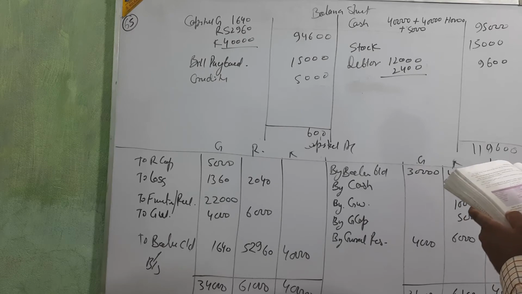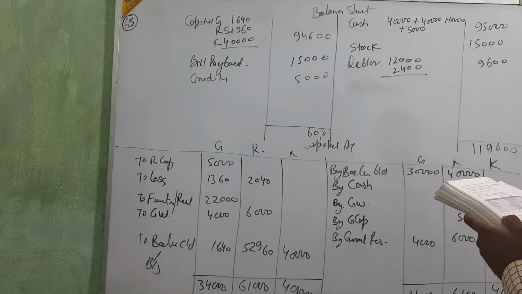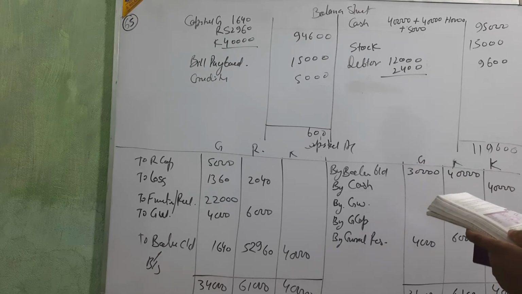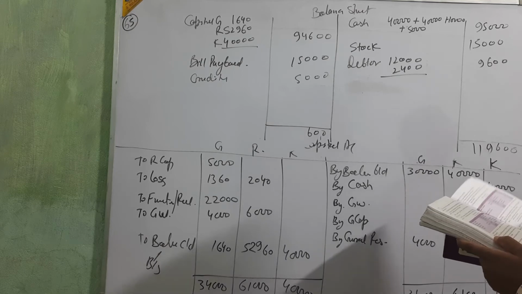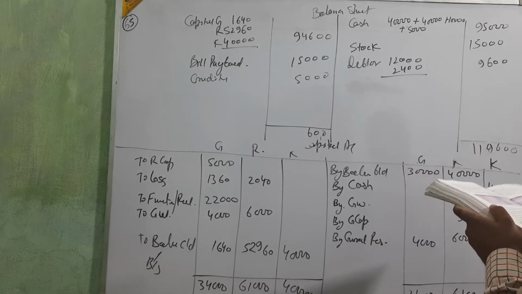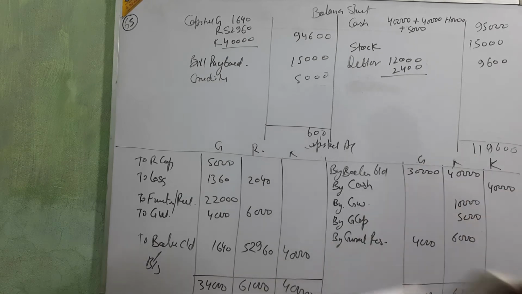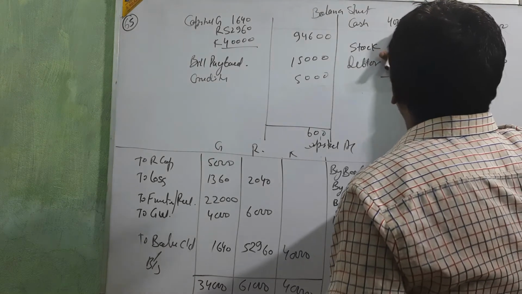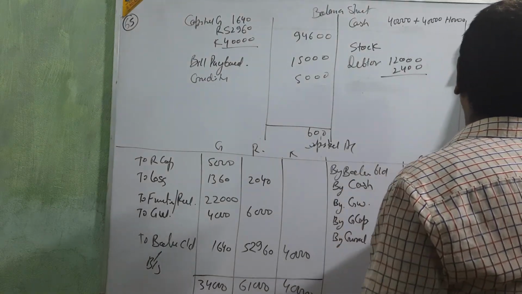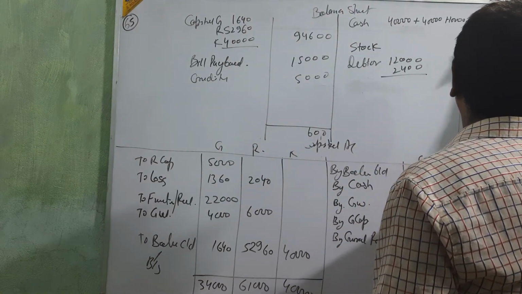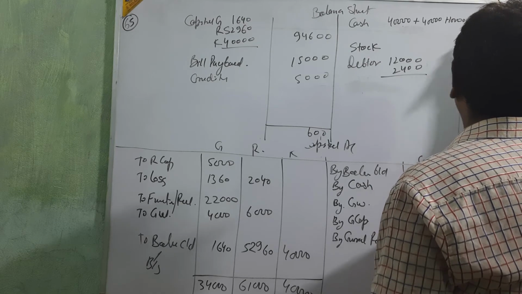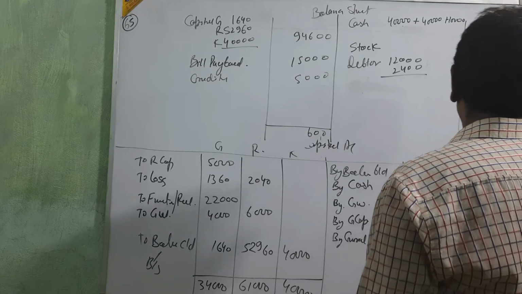Then 40,000, 40, 50, 40, 40, 90, 40, 85. Okay, take. Actually, they are not giving. G will come with the cash. G only does with the current capital. Okay, so it's only that.